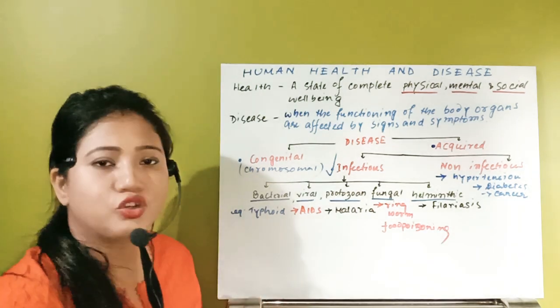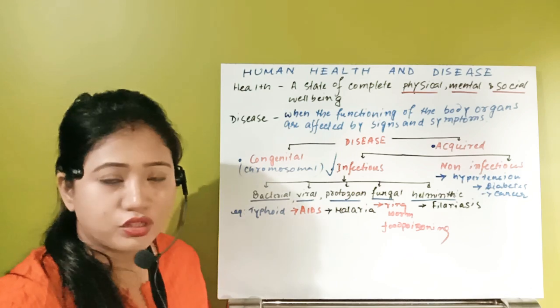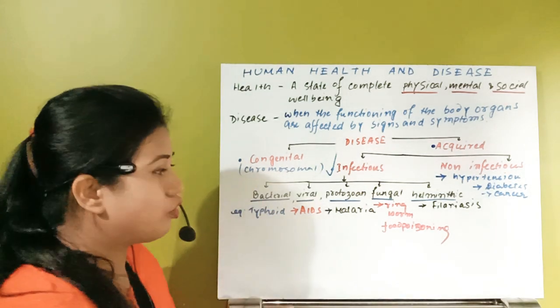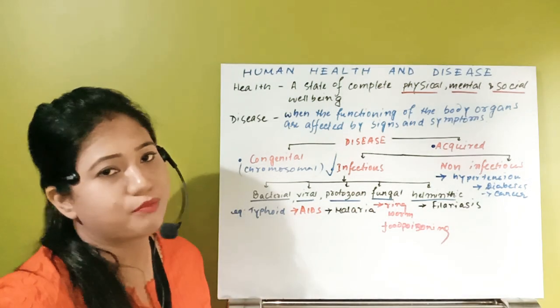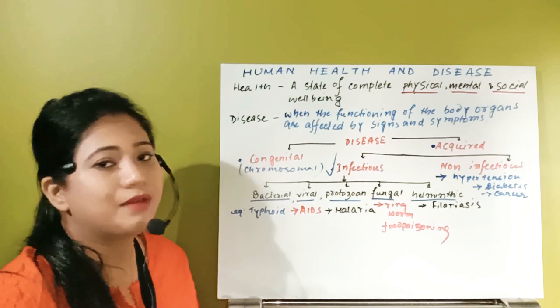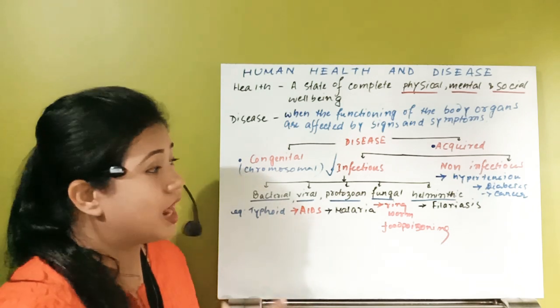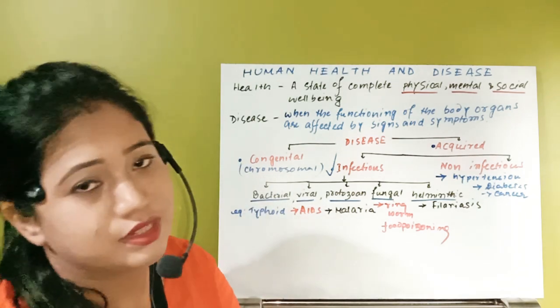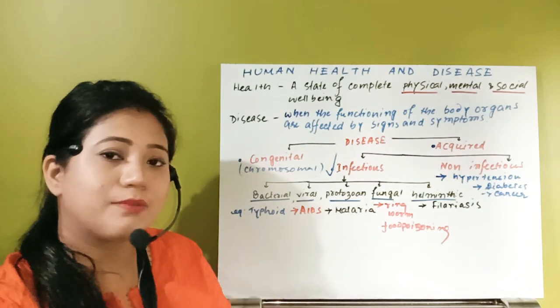So these are the non-infectious diseases which are not present right from birth, like congenital disease. They are also not caused by these 5 types of infectious organisms, but over time we develop these conditions. They are included under non-infectious acquired diseases. So these are the different types of disease.